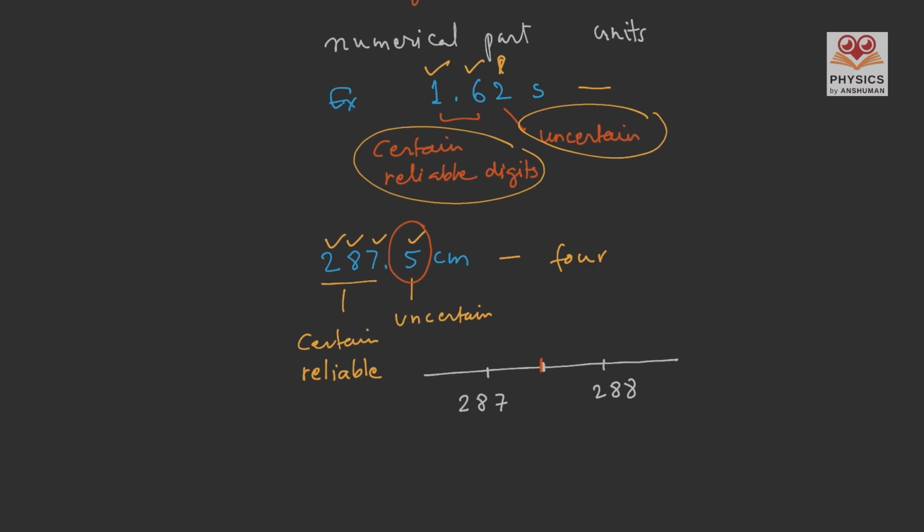We can't say that 287.5 is the exact measurement. It can be 287.51 or 287.500001. Think about it. That's why we can say the last digit is uncertain in our significant figures.